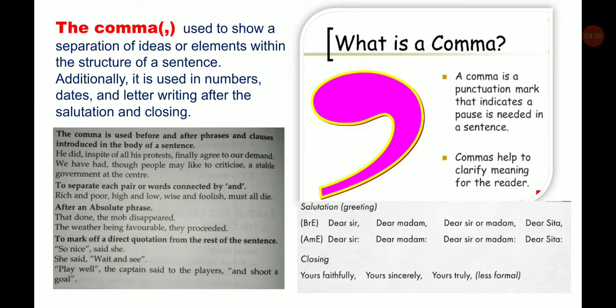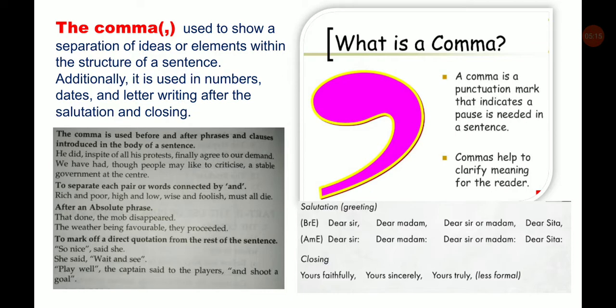The comma is used before and after phrases and clauses introduced in the body of a sentence. For example, he did, in spite of all his protests, finally agree to our demand. We have had, though people may like to criticize, a stable government at the center.